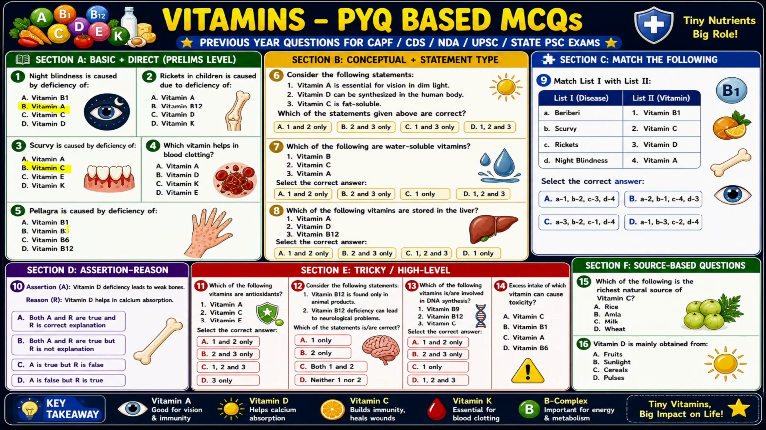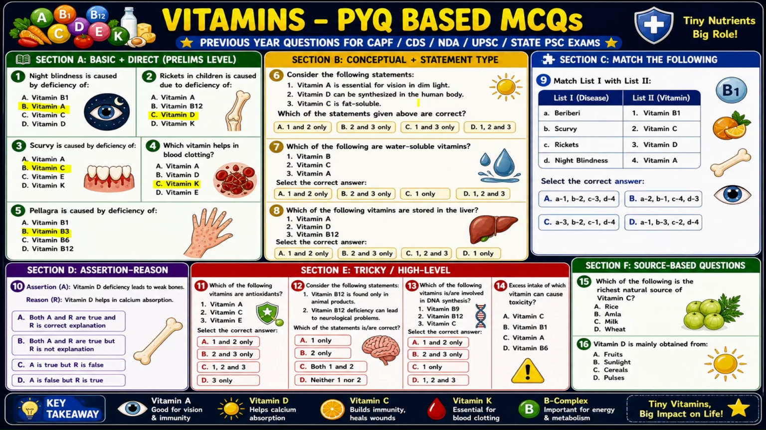Vitamin B3, remember D3 and B3, pellagra is connected with that particular vitamin. Rickets in children is caused by vitamin D deficiency. Blood clotting is due to vitamin K. Now consider the following statement. Vitamin A is essential for vision in dim light. Yes. Vitamin D is synthesized in our body.